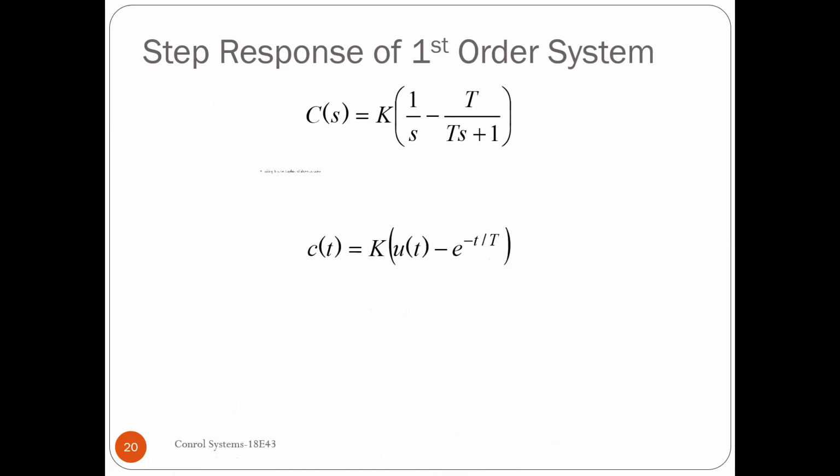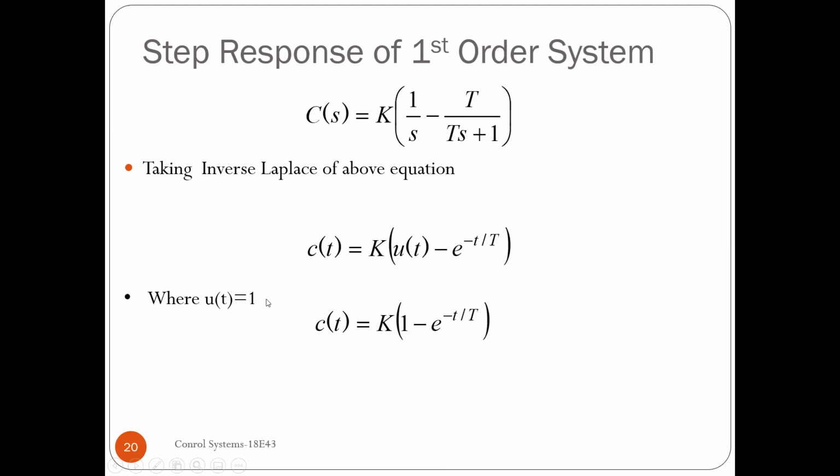K has been taken out as a common factor, and we are taking the inverse Laplace. So 1 by s represents a step, and I have taken u of t here. T divided by (Ts plus 1): this term adjustment I have done, taking T to the right, so I have 1 by T divided by s plus 1 by T. So I can take that as e power minus t by T, capital T. This is the inverse Laplace of the first order step response equation.